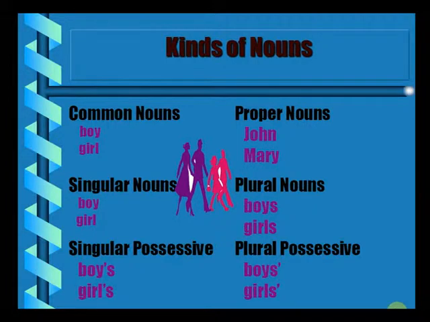That's a proper noun. That's the name of a specific place. On the other hand, if I say city, village, town, country, all of them are common nouns. I believe what we've covered so far should be clear. Let us move on to a few more types. The easiest ones that we all are aware of: singular nouns and plural nouns.